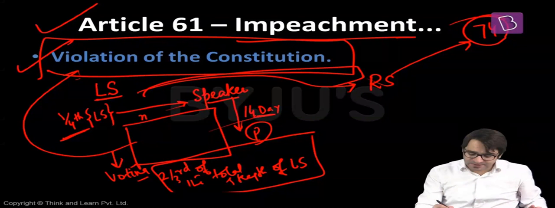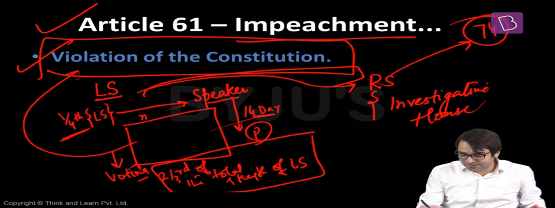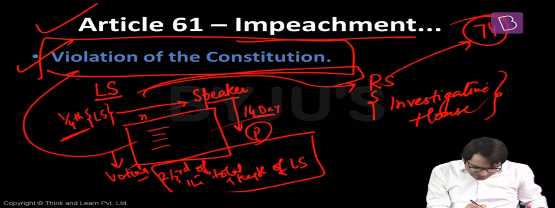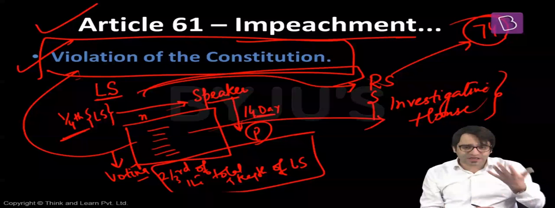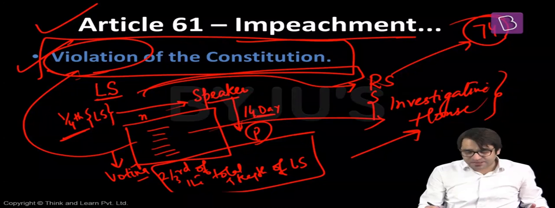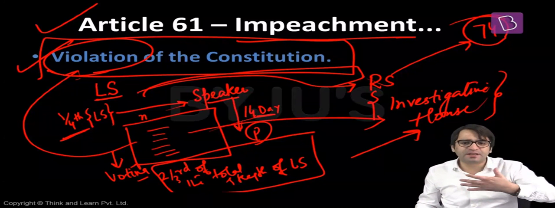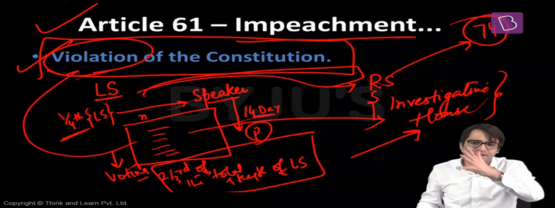And Rajya Sabha in this case will act as an investigative house. What is this investigative house? That means now Rajya Sabha will investigate these charges. Whatever charges have been mentioned in this resolution, all these charges will be investigated by the Rajya Sabha to justify whether indeed the President has violated the Constitution. And in Rajya Sabha, the President will have the right to defend himself. Either the President may defend himself on his own, or the President will get his lawyer to defend him in Rajya Sabha.